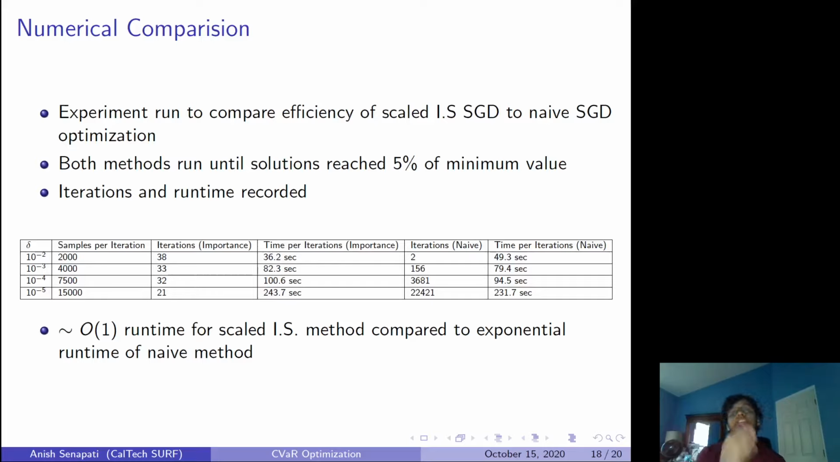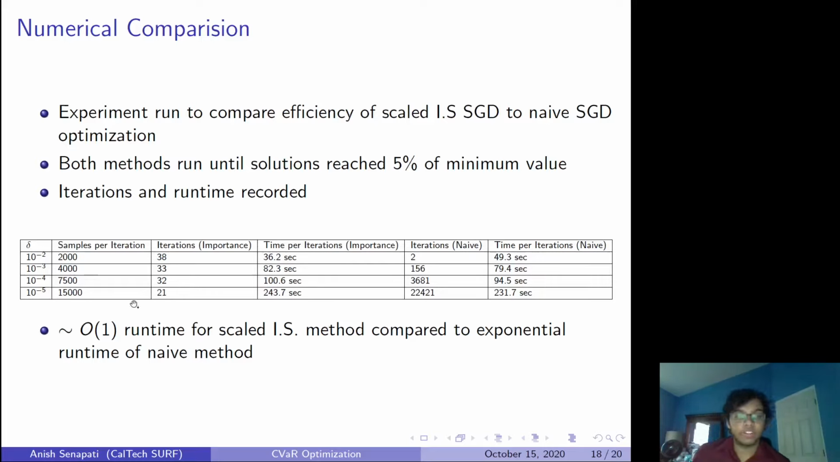And finally, there's one extra thing which isn't shown on this table. When we get to alpha equal to 10 to the negative 5, which are very small values, in order for such a naive SGD method to work, you need more and more samples per iteration that you're doing in your SGD. For instance, if I'm only drawing, say, 2,000 samples, and you get to such low risk tolerance, then almost every single sample that you draw is going to be 0. So you need more and more samples in order for a naive method to even be possible of converging.